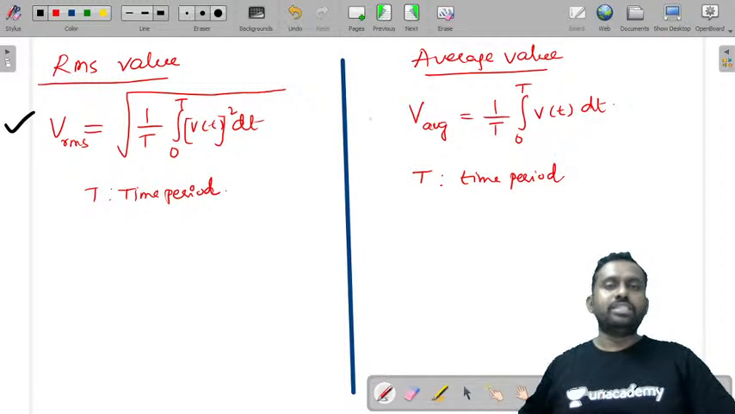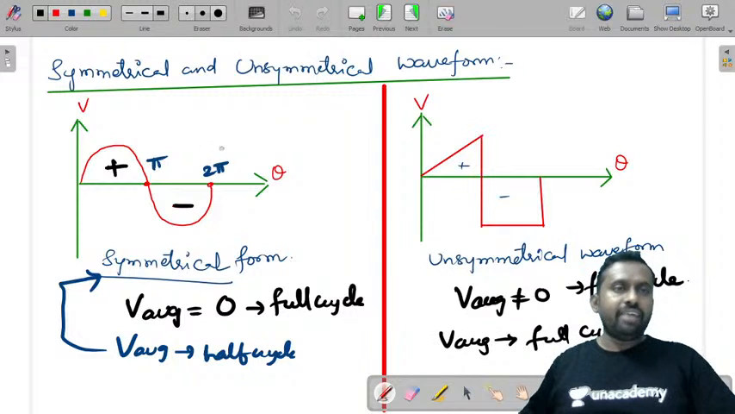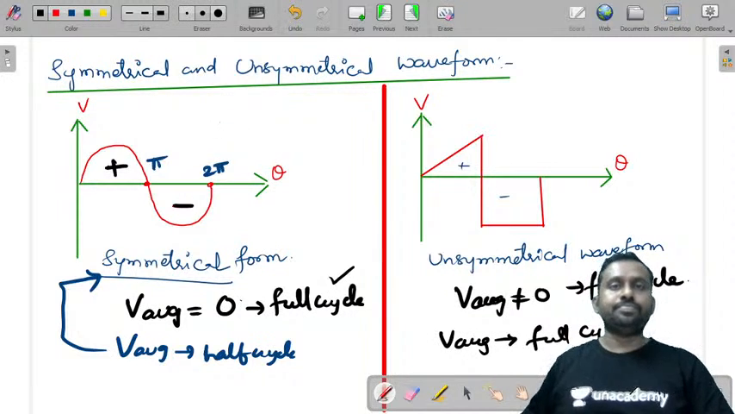So these are the expressions for average and RMS values. Average value, RMS value, and these are symmetrical and asymmetrical or unsymmetrical waveform. For an unsymmetrical waveform, V average value is not equal to 0, and for a symmetrical waveform, V average is 0 for a full cycle. So V average is always calculated for half cycle. Hope this point is clear.